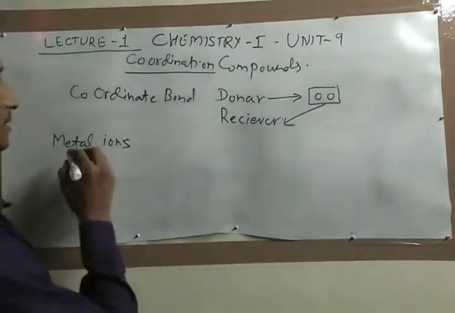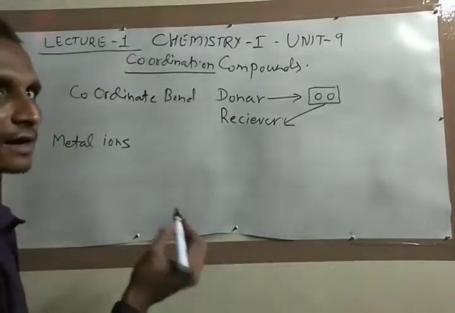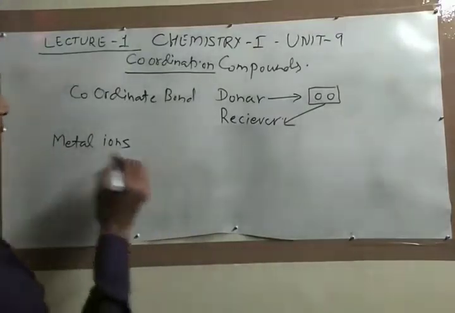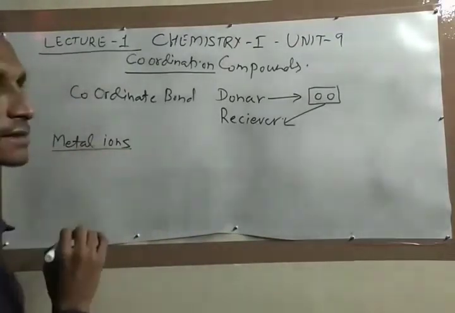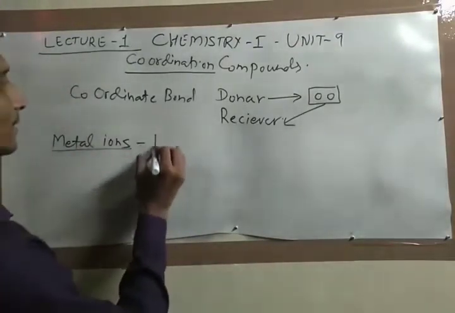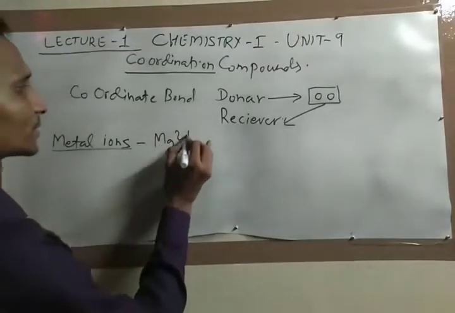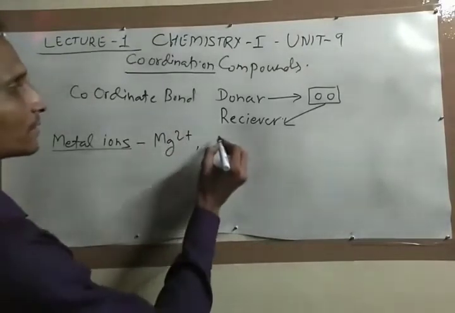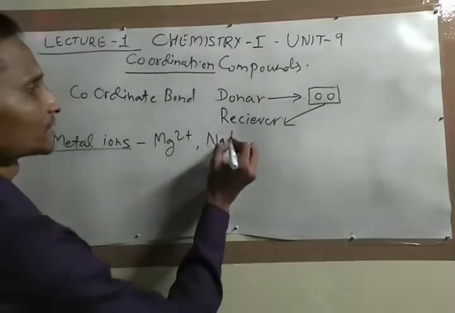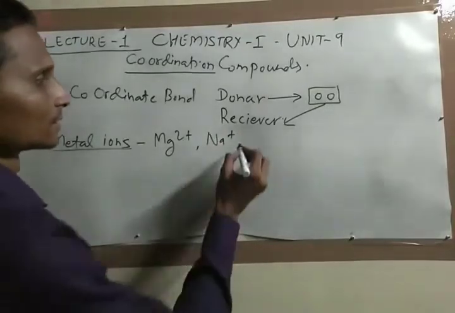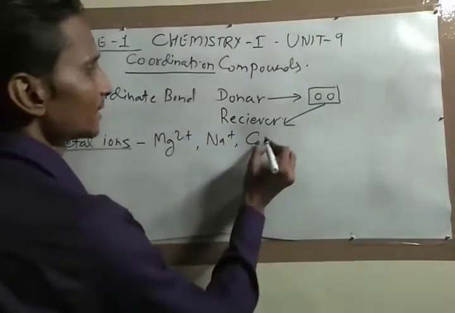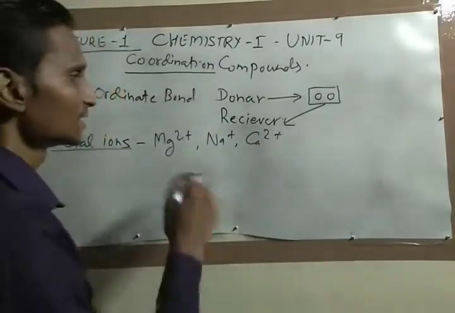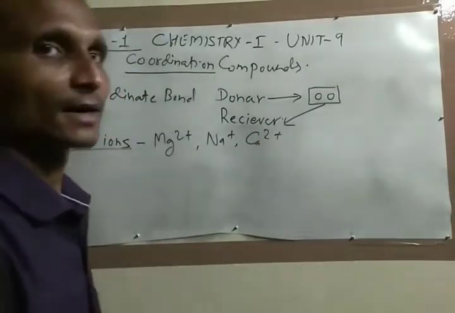Such metals after losing electrons are called metal ions, like Mg2+, Na+, Ca2+. These are the metal ions.